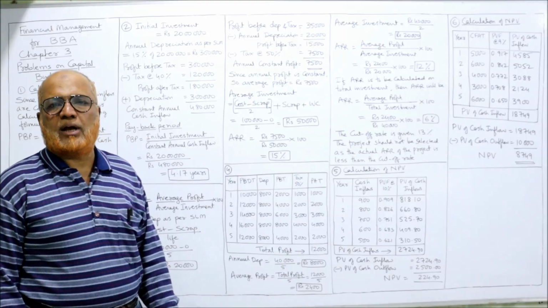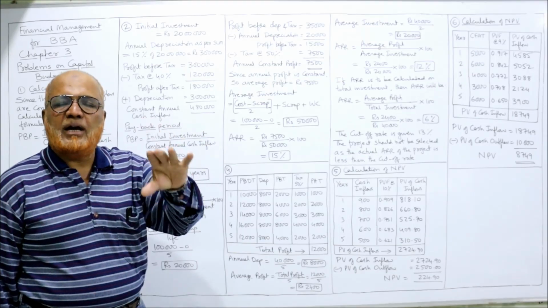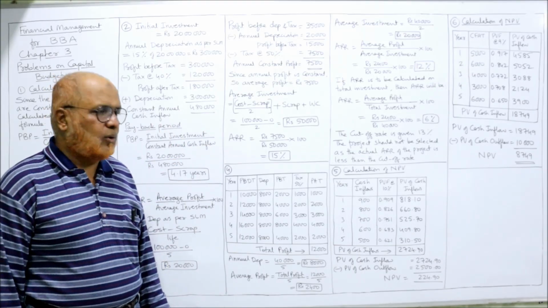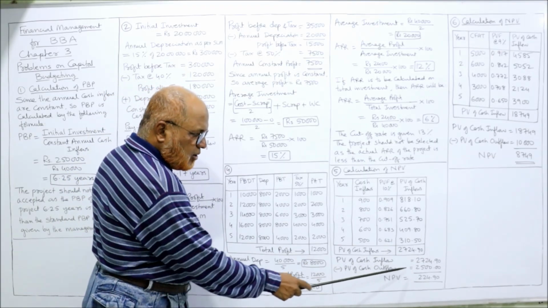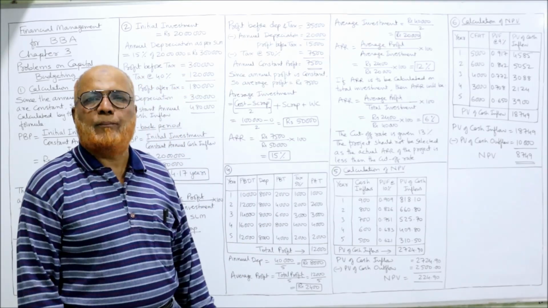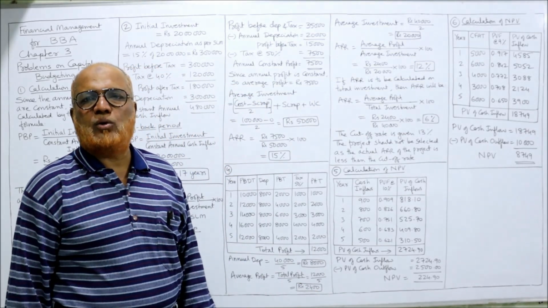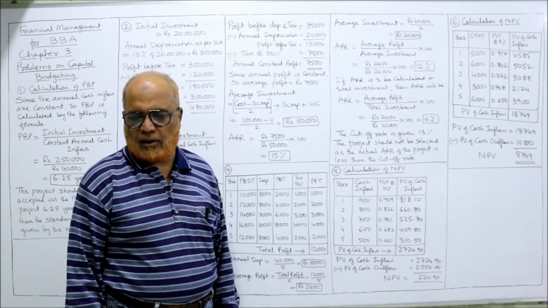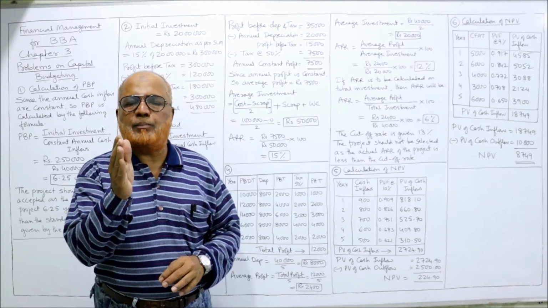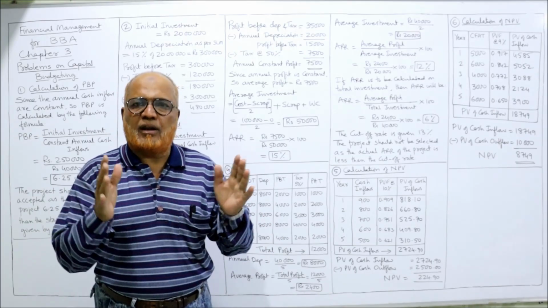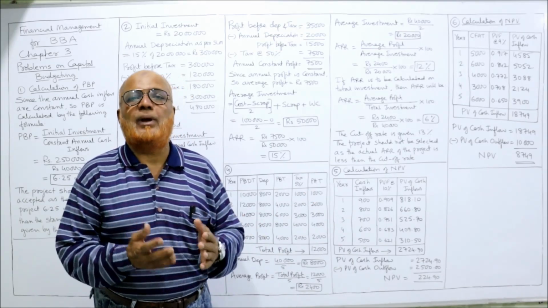Now we apply the formula for NPV. The formula is present value of cash inflow minus present value of cash outflow. The present value of cash inflow 2724.9 minus present value of cash outflow, which is given in the problem, 2500. Subtract: 224.90. That is the net present value. Now how to take the decision? What is the decision criteria? If positive NPV, accept. If negative NPV, reject. Here we have a positive NPV, so the project may be acceptable.